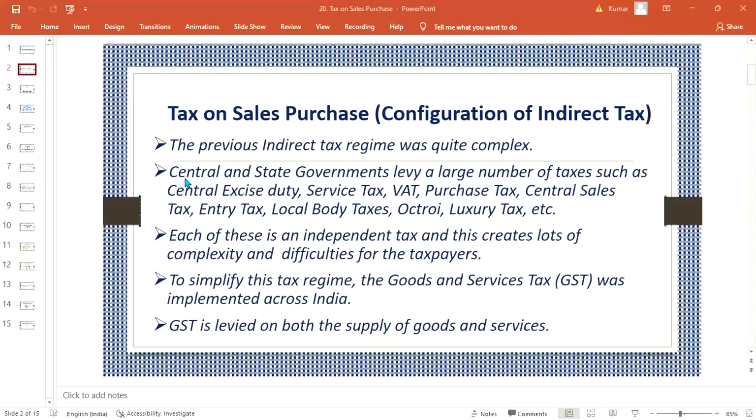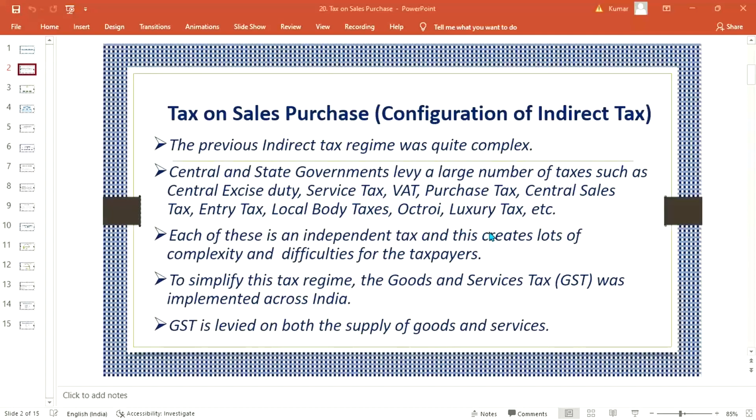Even at the local body level, in cities, some municipality taxes were there. So at that level also, small taxes were being collected. That is called local body tax, octroi, luxury tax.